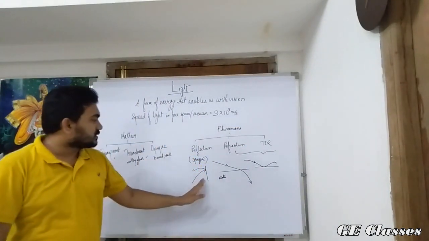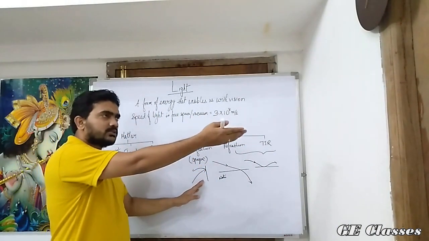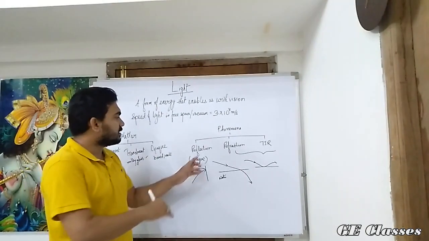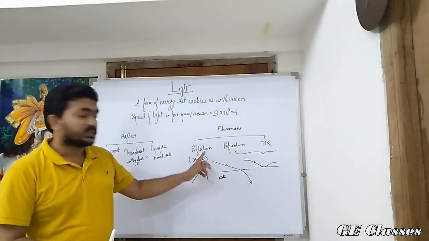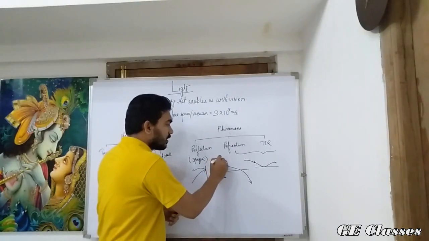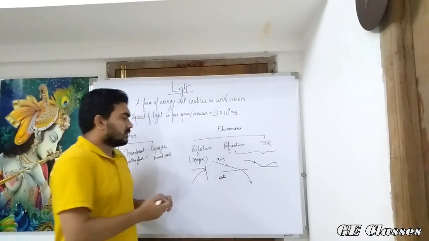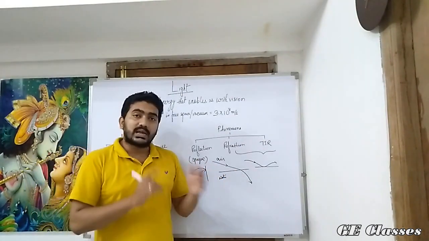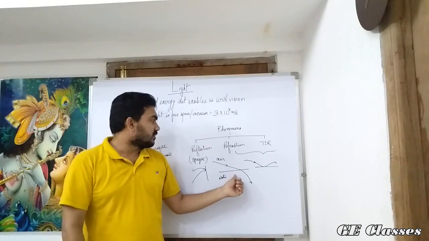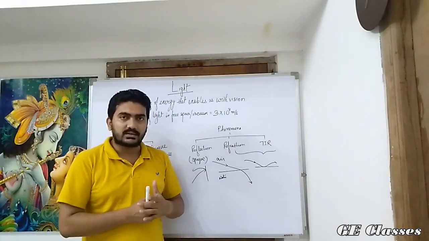So this case where the stone strikes an object and comes back is the same that light does in reflection. This case where the stone goes from air to water, along with a change in velocity and direction, is called refraction in case of light.